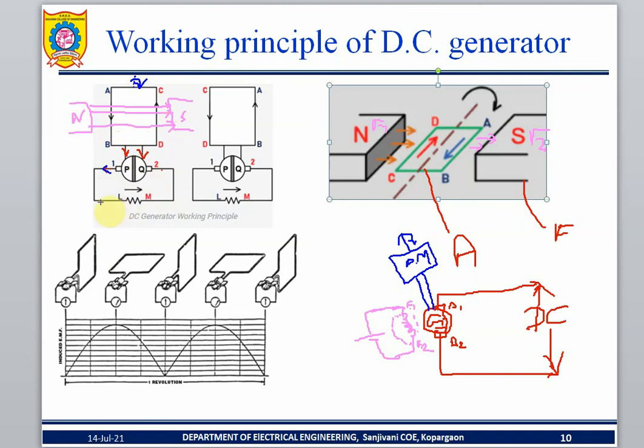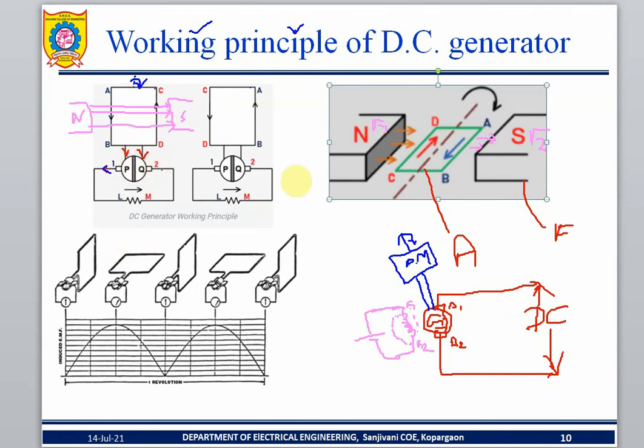Okay, that current is coming on the output side. So this is the generator working principle. What is the principle of the generator? Whenever a current carrying conductor cuts the magnetic flux, EMF is induced in the conductor part.